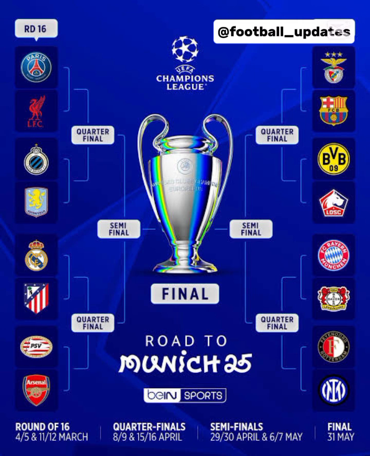Club Brugge have made history by becoming the first Belgian side to win a Champions League knockout game, having overcome Atalanta, and their reward is a meeting with Aston Villa, who they met in the league stage. Bayern Munich face familiar opposition in the form of Bundesliga title rivals Bayer Leverkusen, and the other German side still in the mix, Borussia Dortmund, tackle Lille. Inter are the only Serie A representatives in the last 16, with the Nerazzurri lining up against the Feyenoord side that dashed AC Milan's dreams in the playoffs.